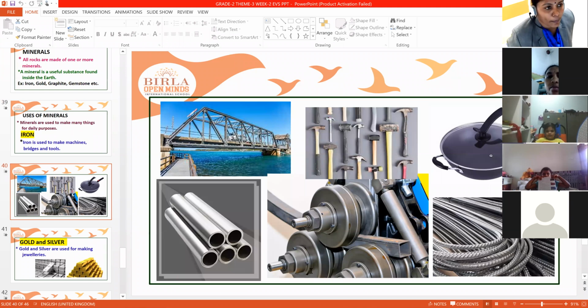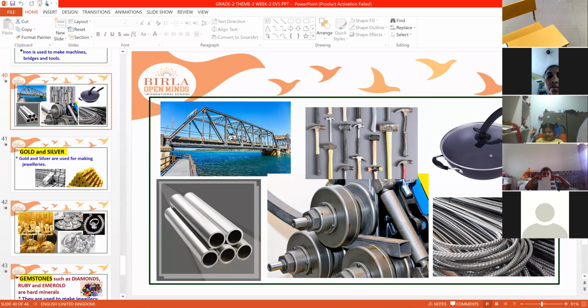Generally we come across bridges which are made of iron. The materials, machines and tools are made up of iron. And sometimes the pans we use at home are also made of iron. Pipes, machines and building material. To construct houses they use iron as building material. So these are the uses of iron.